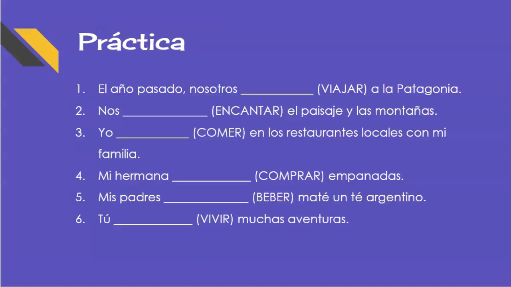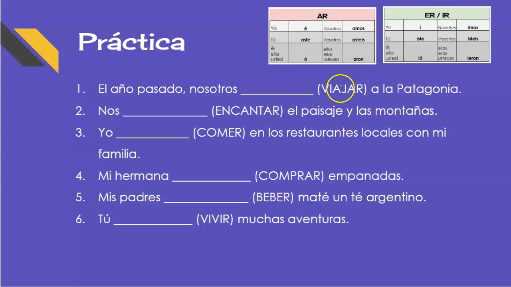Last thing for today, we're going to practice using the preterite in some sentences. El año pasado nosotros, so last year, we traveled to Patagonia. What's the nosotros ending for viajar? Okay, so here it is, right? I put it up here for us. So, nosotros, here, AR ending, amos. Nosotros viajamos.